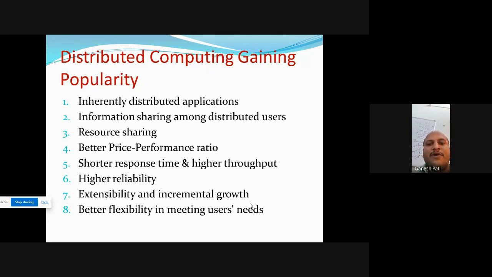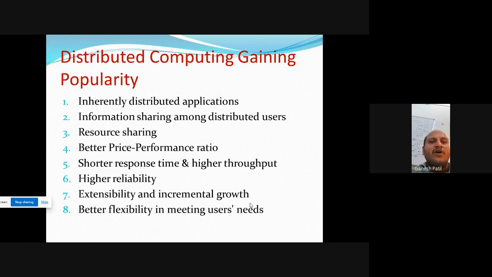Better price performance ratio. Okay, in the centralized system, we purchase only one server. This is a mainframe server. Rather than that, we can purchase a number of computer machines, each of which has a processor.